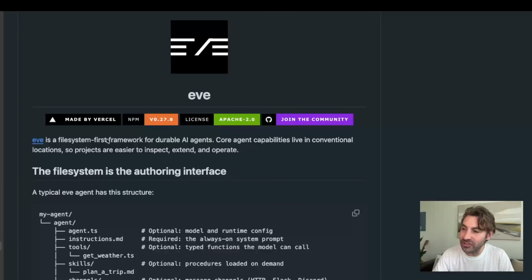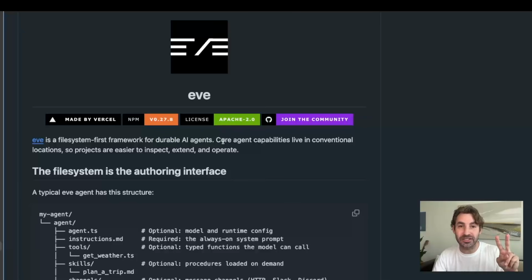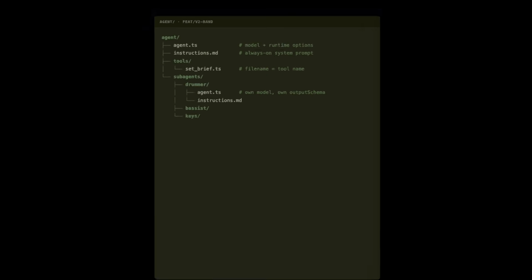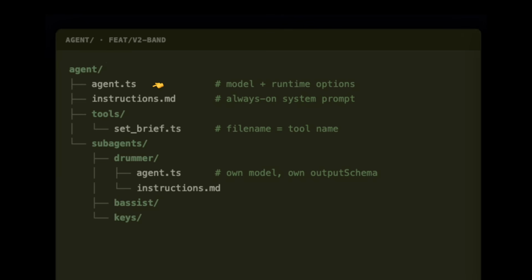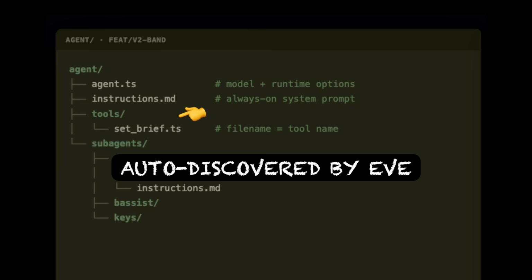If we look at the documentation, Eve describes itself as a file system first framework for durable AI agents. And those are two concepts that Eve does a little differently in comparison to other agentic frameworks. And this is how the file system first looks like. An agent is a folder containing an agent.ts file that specifies the model and the runtime. The system prompt is in an instructions.md file. And then similarly, tools are just files that are popped inside of the tools folder. Any tool that you add into that folder will be auto-discovered by the Eve framework.